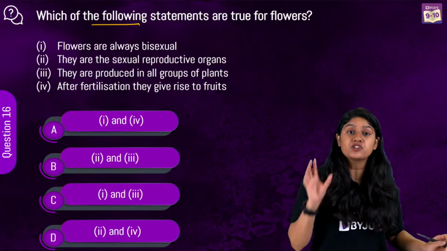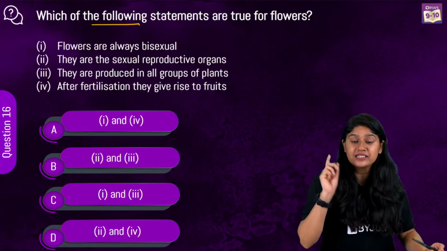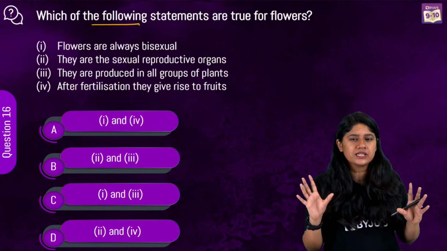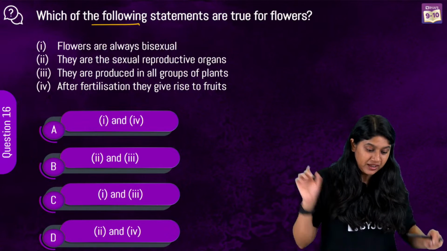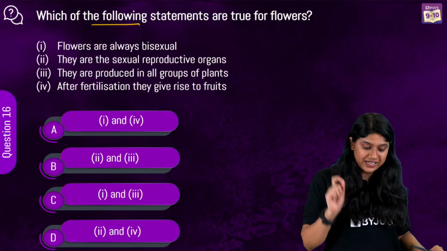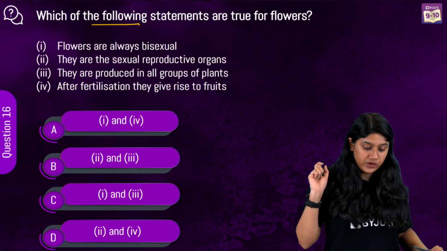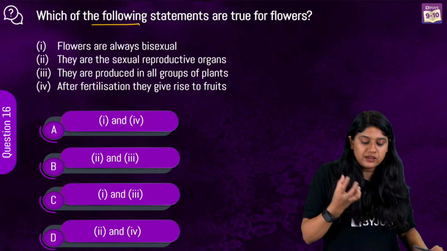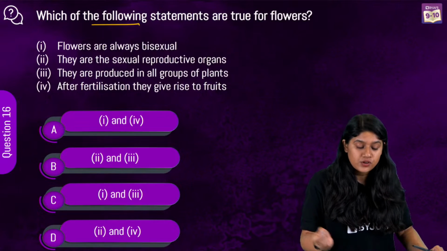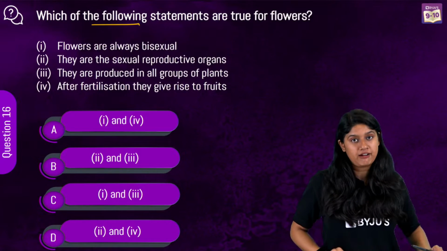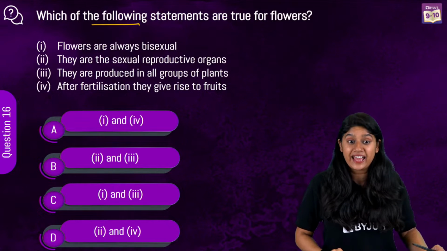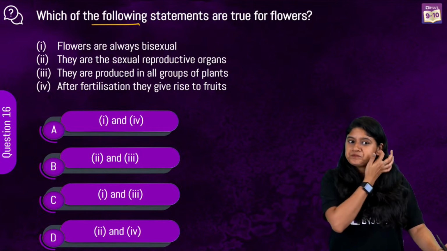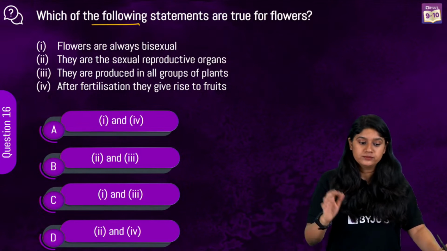Which of the following statements are true for flowers? Okay, let's quickly read the statements. Flowers are always bisexual. We know that it's not. Okay, let's see that. They are the sexual reproductive organs. Okay, they are produced in all groups of plants, and after fertilization, they give rise to fruits. So, which of these is true for the flowers? Again, see, it's a medium level question. The question is not direct. Which of these is true?